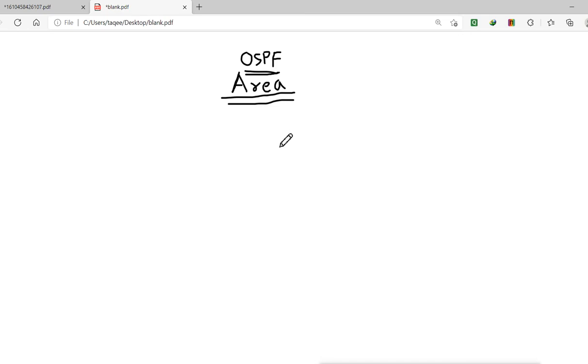Now first, by default auto summary is enabled on all these protocols. Auto summary summarizes the network automatically. Now why, and what is this summarization? Let's say for example we have this router here, and this router is connected to multiple networks.